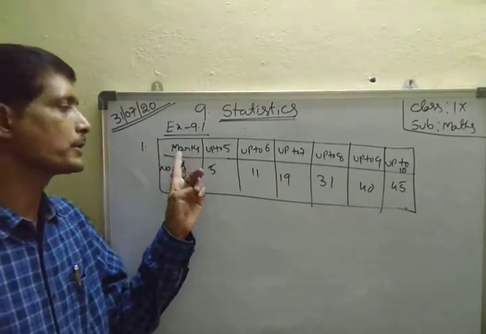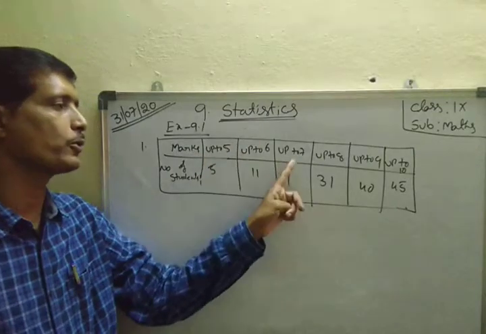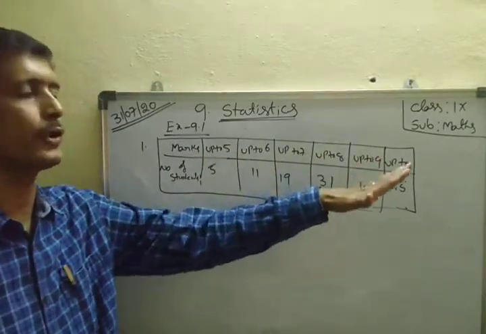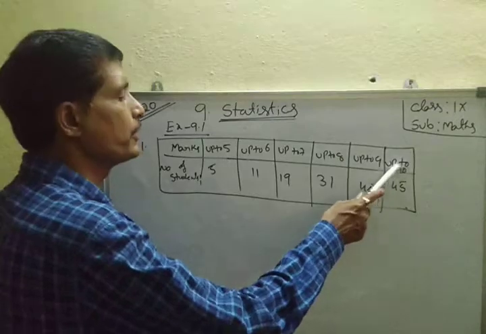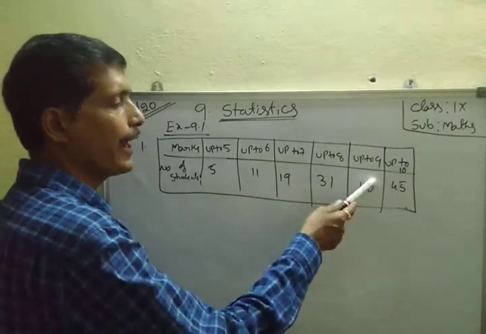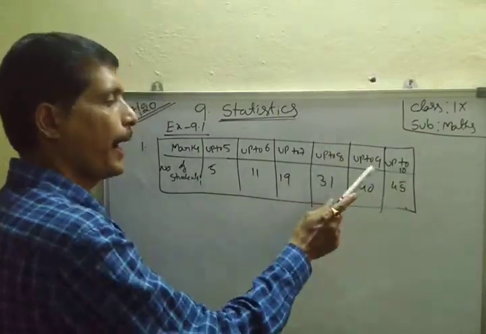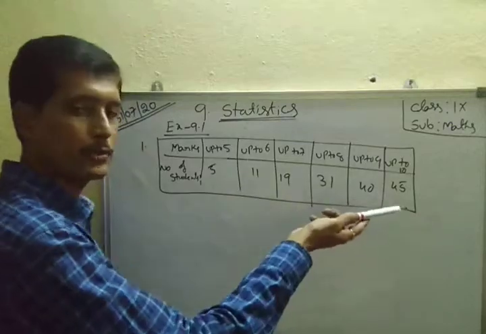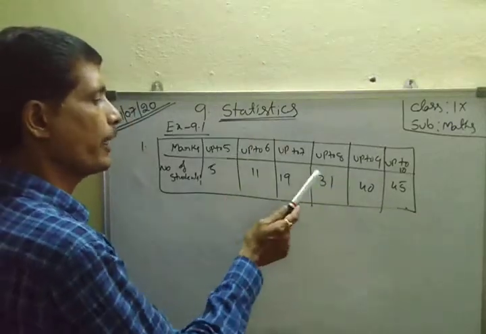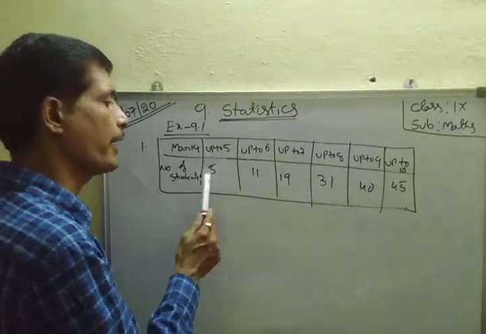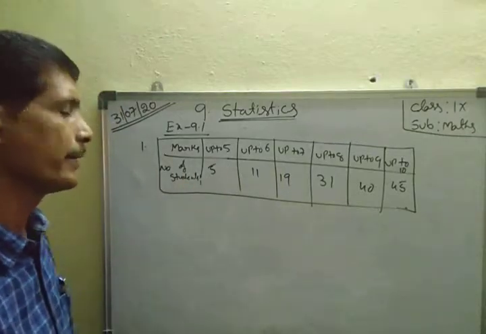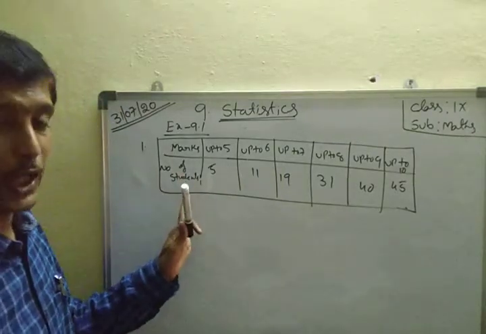Here marks are up to 5, up to 6, up to 7, up to 8, up to 9, up to 10. Up to 10 means up to 9 marks are also included here. Up to 9 means up to 8 marks are also included. Up to 8 means up to 7 marks are included. Therefore write here the particular marks, 5 marks, how many students?